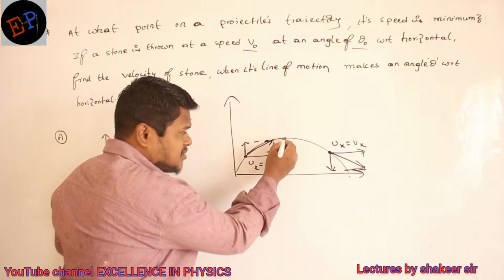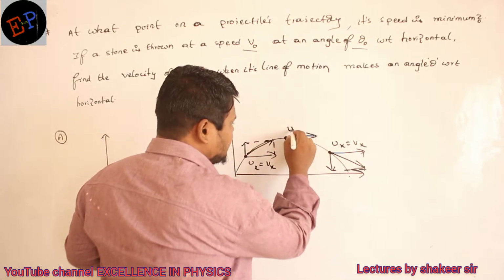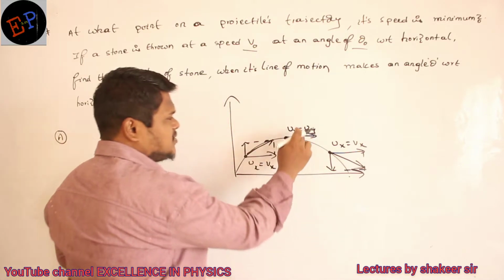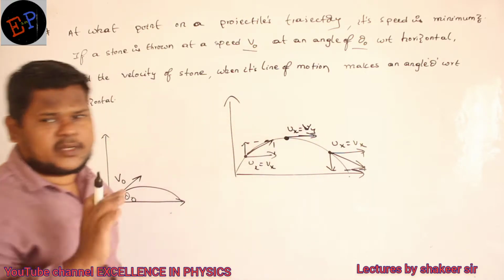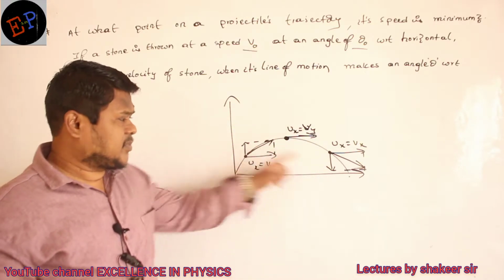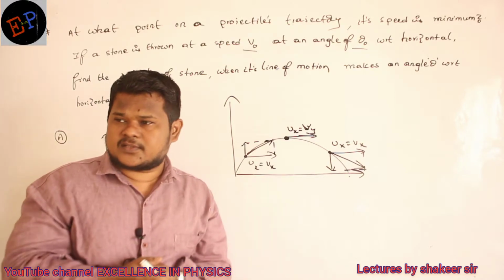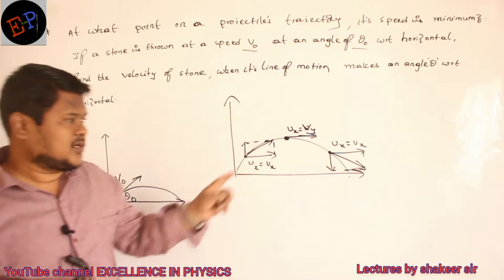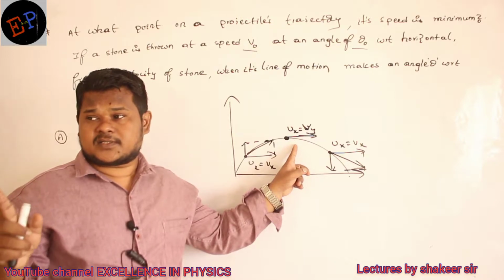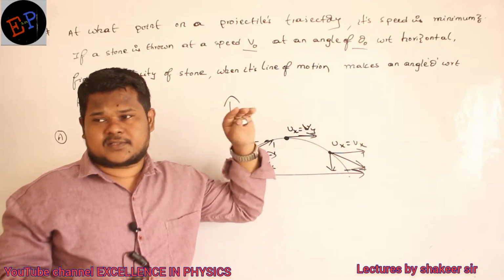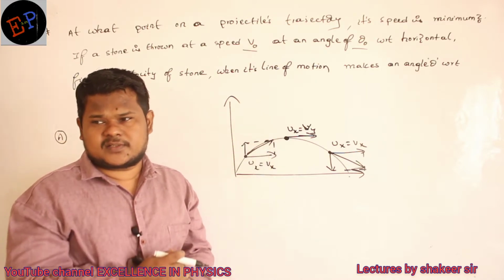But only at the maximum height, at h max, the body will have which velocity? It will have only velocity along the x-axis. Velocity along the y-axis is absent. So therefore here velocity will definitely be minimum. Because at any point, velocity is the vector sum of velocity along the x-axis and velocity along the y-axis, but only at the maximum height, velocity is due to only one component. And what is that velocity? The horizontal component of velocity. So definitely at the maximum height, velocity will be minimum. So that is my answer for the first question.